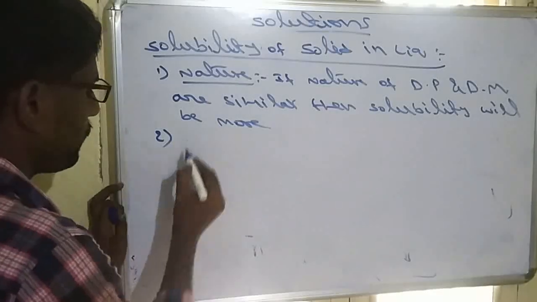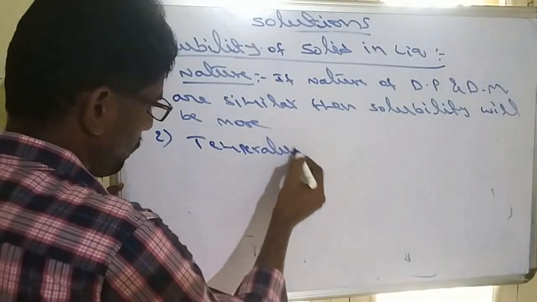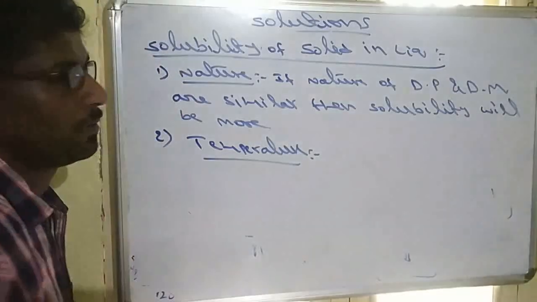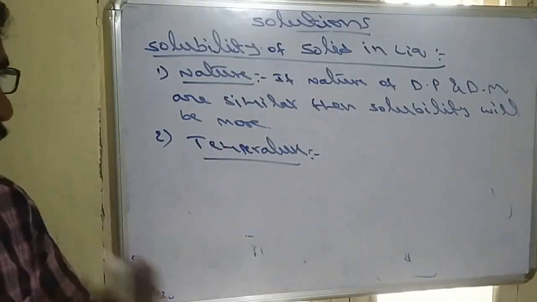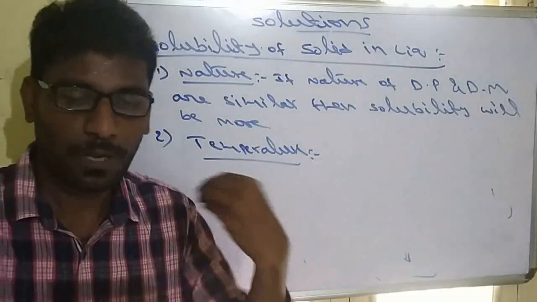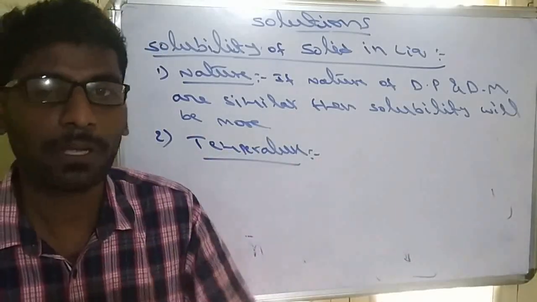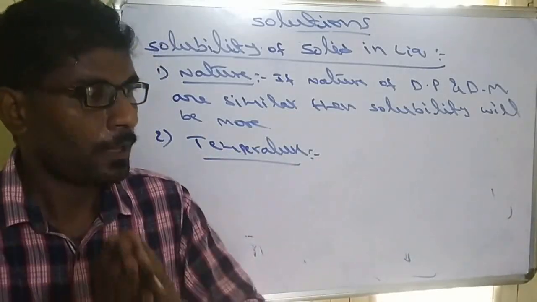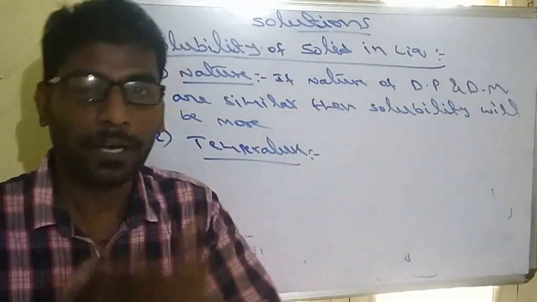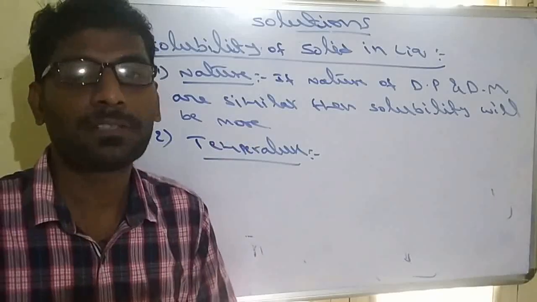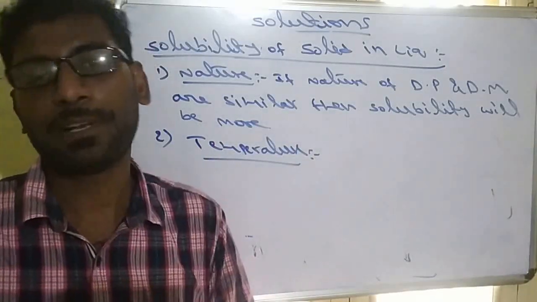The second factor will be temperature. So we are dissolving solid in liquid. When we are dissolving solids in liquid, some dissolutions can be exothermic, whereas some dissolutions can be endothermic. So based on the nature of the reaction, either it is exo or endo, temperature affects the reaction. In the equilibrium chapter, we know Le Chatelier's principle.